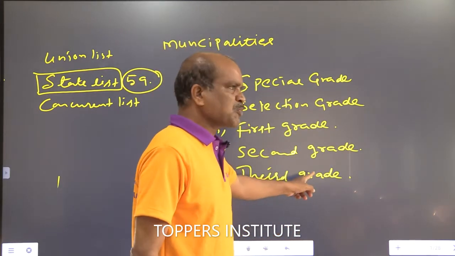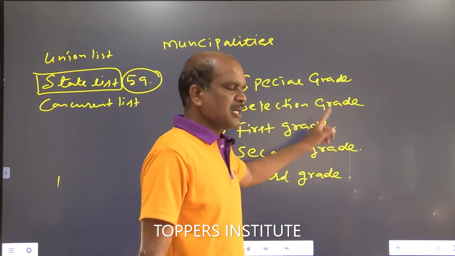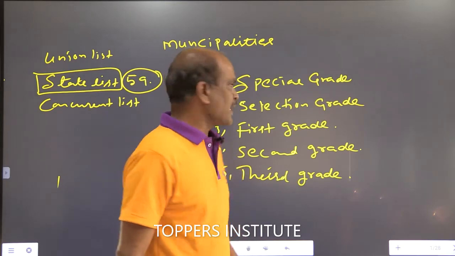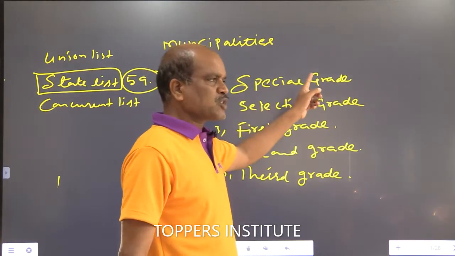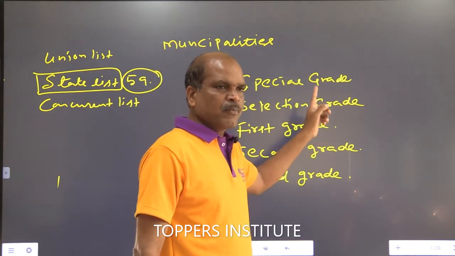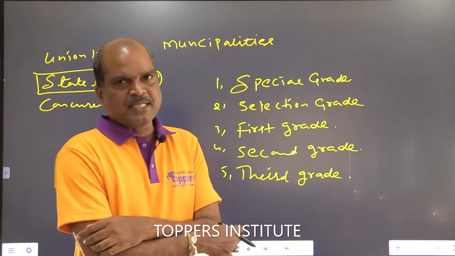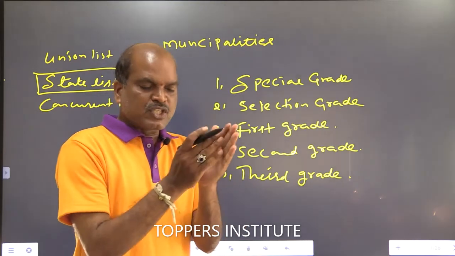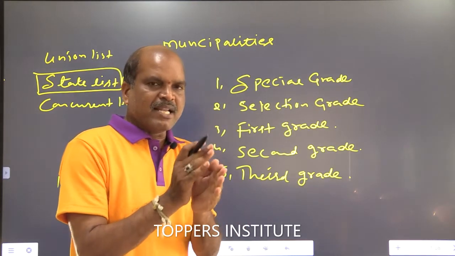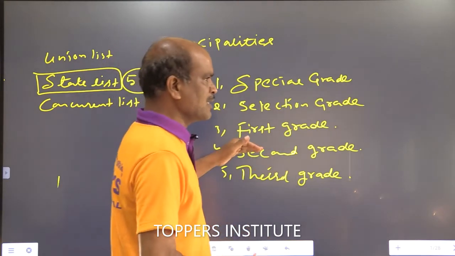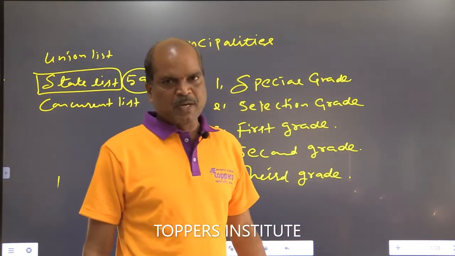Third grade municipality has annual income less than 1 crore rupees per annum. Special grade municipality has annual income more than 4 crores. So the annual income differs by 1 crore from one grade of municipality to another.